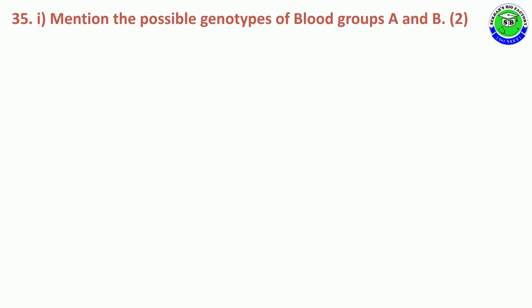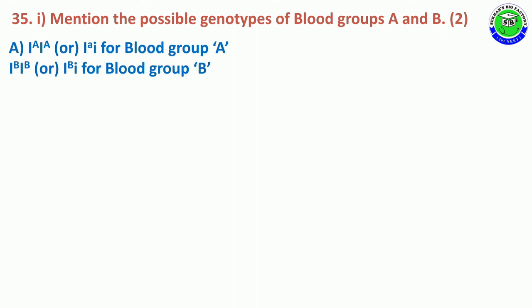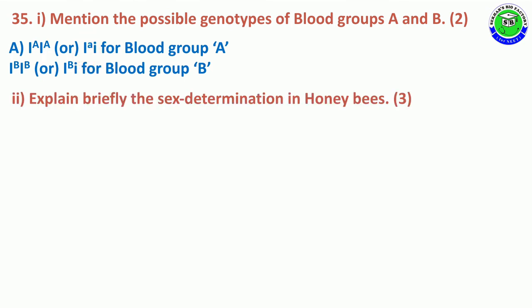Question number 35. Split question 1. Mention the possible genotypes of blood group A and B. So possible genotypes of blood group A is capital IA IA or capital IA small i for A blood group, capital IB IB or capital IB small i for B blood group. So it is a small mistake here. You should mention here it is capital IA.